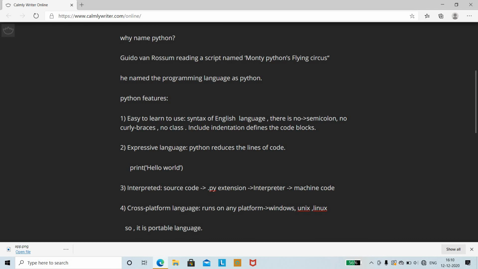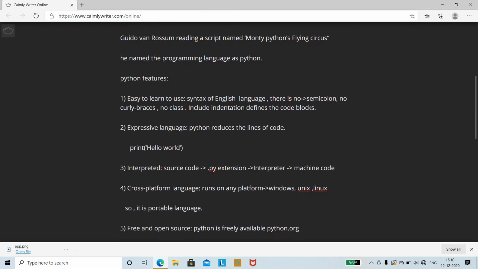And then, why was the name Python given? Because the father of Python was reading a book named Monty Python's Flying Circus, which is a popular comedy BBC series. So in order to give the programming language a unique name, he named it Python.